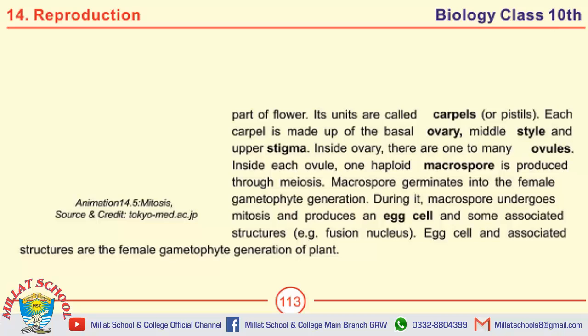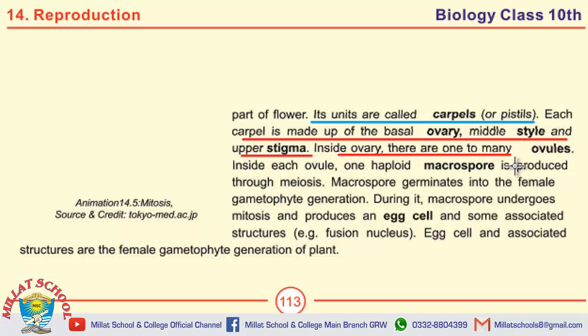And next question is define carpels. The units of gynoecium are called carpels or pistils. This page contains a number of MCQs, including the first MCQ. Each carpel is made up of basal ovary, middle style and upper stigma. Inside ovary there are one to many ovules.